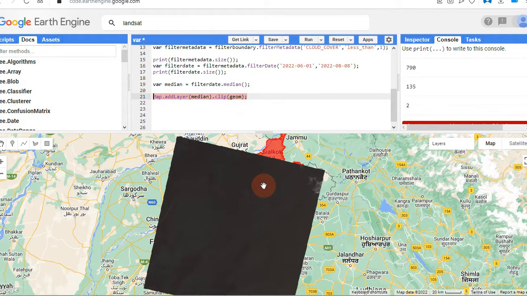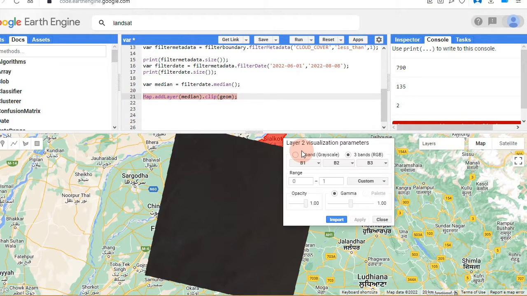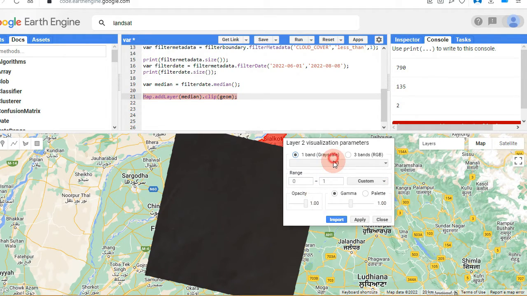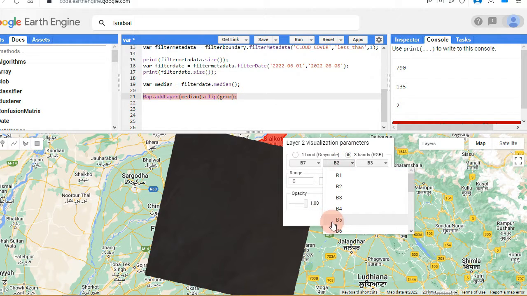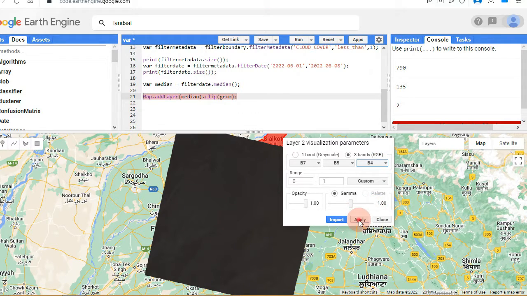Now we want to enhance our image by adjusting the bands. I'll click on the settings and select band 7, 6, 7, 5, 4 and 4. Click on Apply.